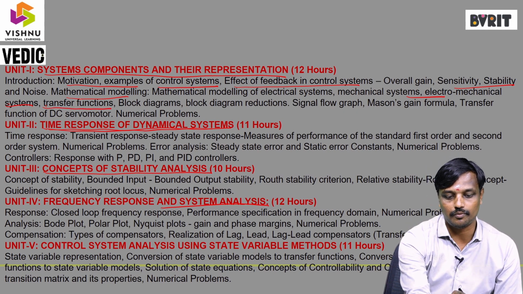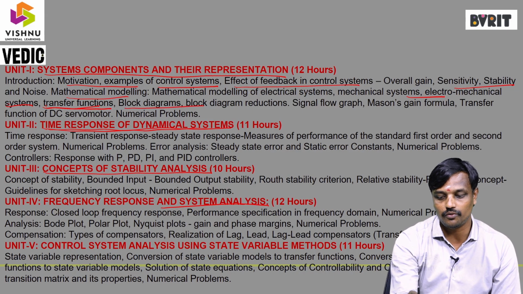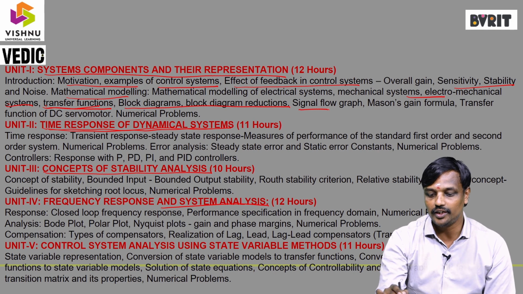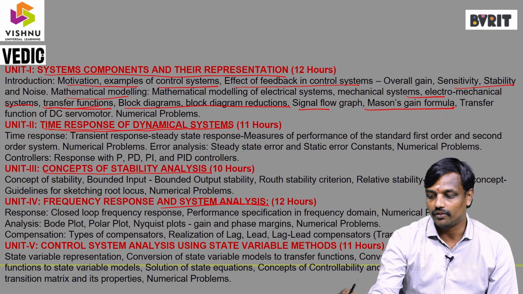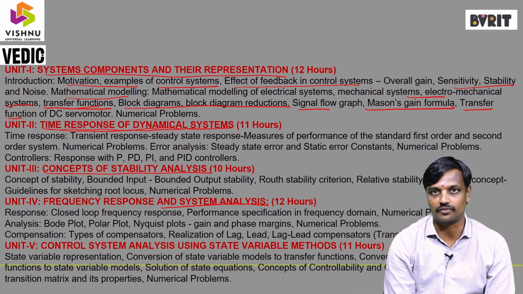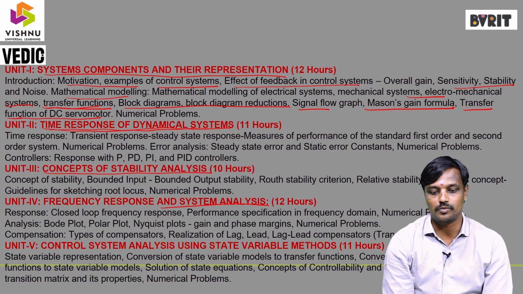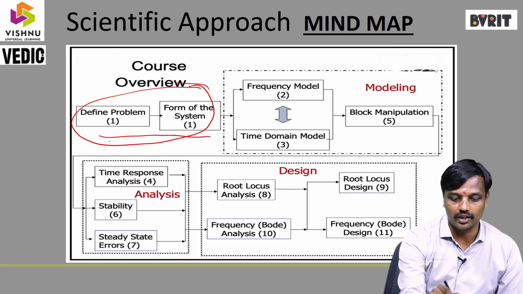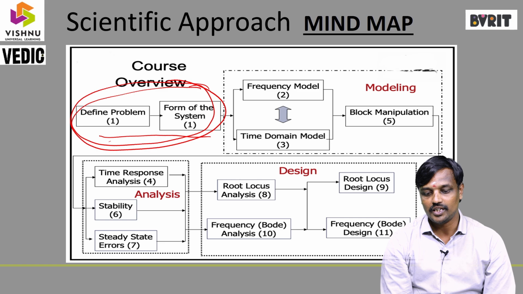From mechanical modeling, we can determine the transfer function. From a block diagram also, we can determine the transfer function of any kind of system. In this block diagram, we can use the Mason's gain formula, then we can determine the transfer function. The next topic is the transfer function of DC servo motor. Then the numerical problems are covered in the first chapter.